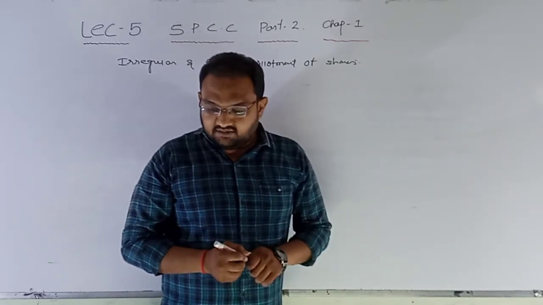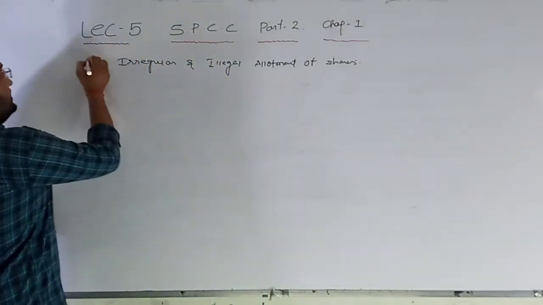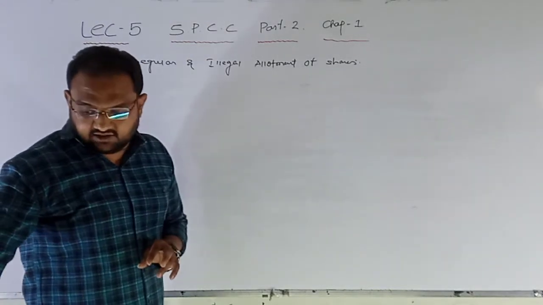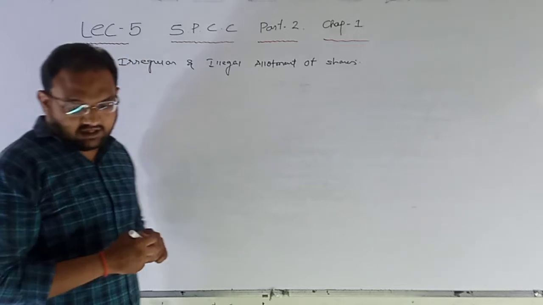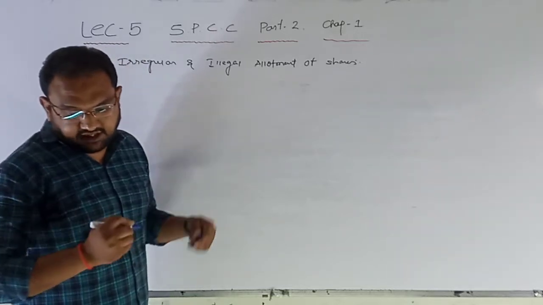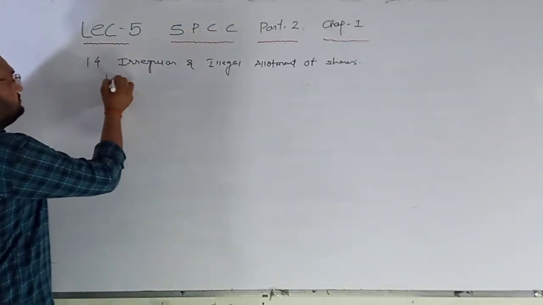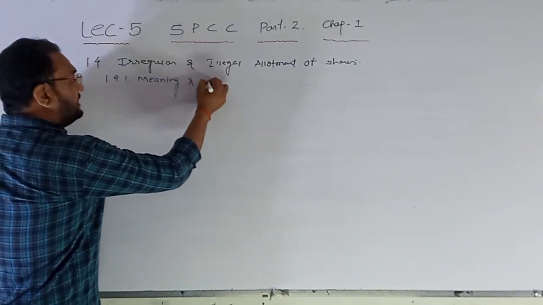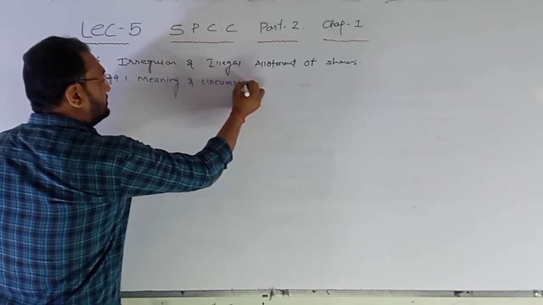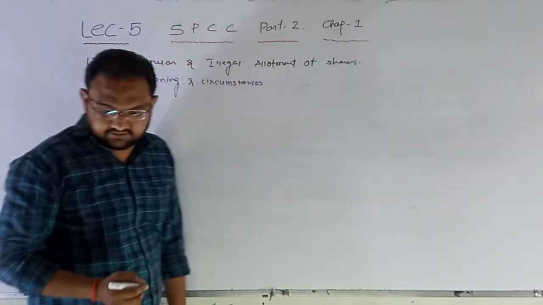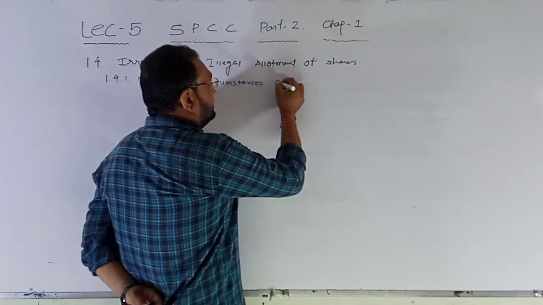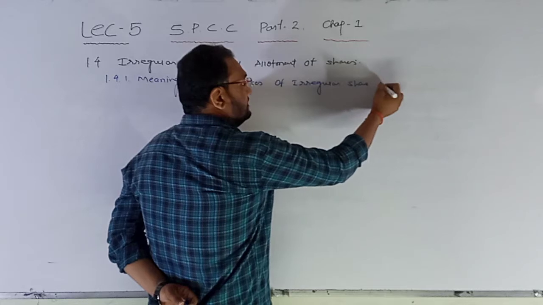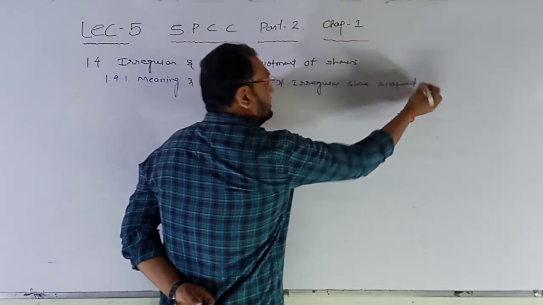So it is on page number 88, point number 1.4, that shows the irregular and illegal allotment of shares, amongst which is point number 1.4.1, meaning and circumstances of irregular share allotment.